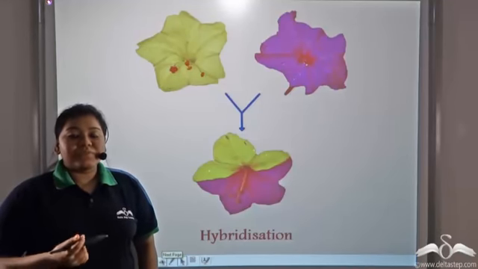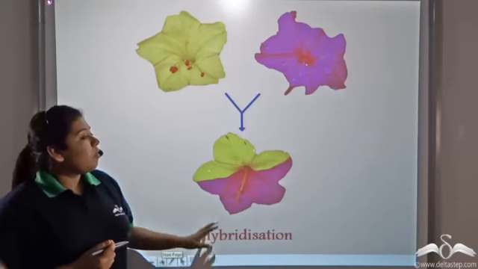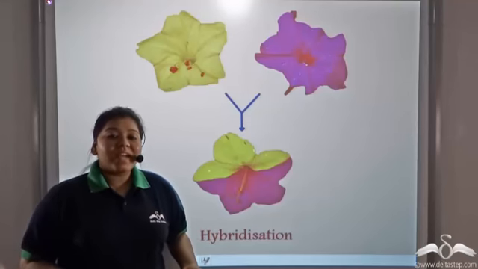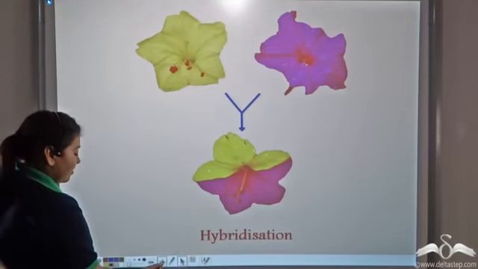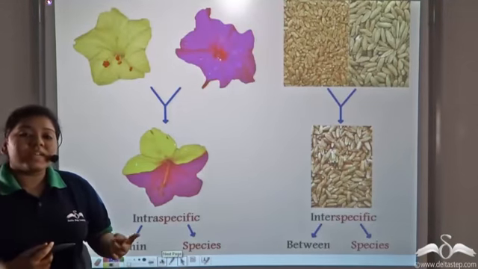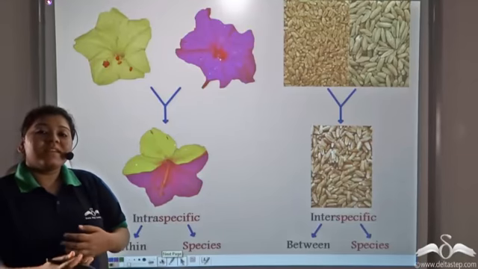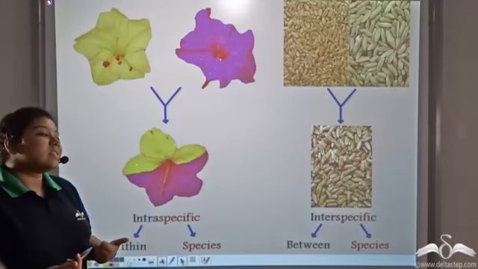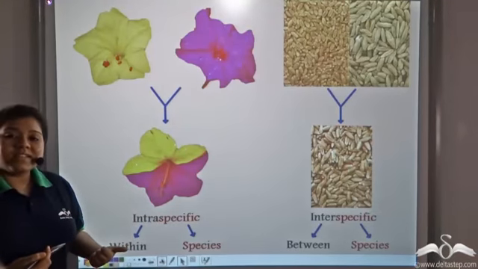So, the reproductive process by which two plants are combined to form a third category or a new variety is known as hybridization. Hybridization can be of two types. It can be within the species, that is, between the same species, and that kind of hybridization is known as intraspecific hybridization.